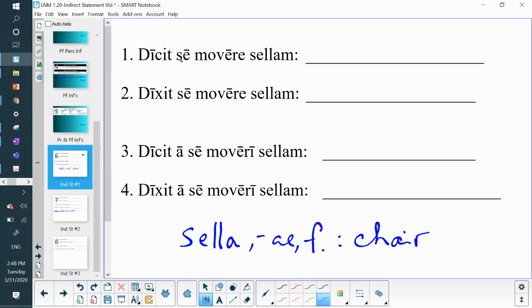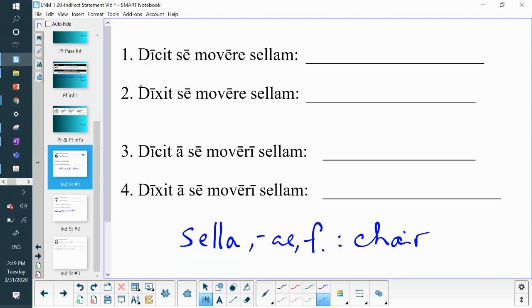Whenever you have se, the person who the se is representing is always going to be whoever is the subject of the main verb. So here we know that the person speaking is the person moving the chair. So he or she says that he or she is moving the chair.